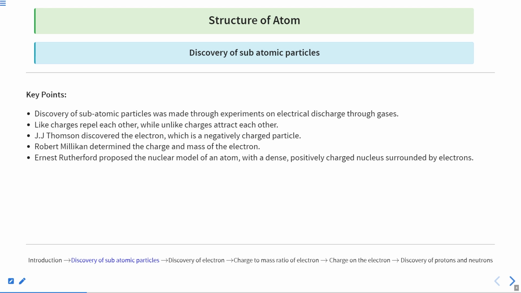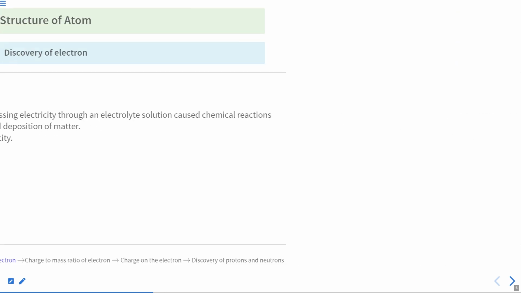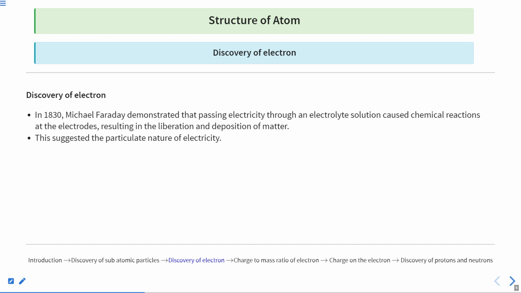Clear? Okay. Now, first we will talk about this electrical discharge experiment. What was this experiment? What did it do? We will talk about this first. It started with the Michael Faraday experiment. It was not finally the J.J. Thomson experiment, that was the final call. But before that, Michael Faraday had done an experiment.